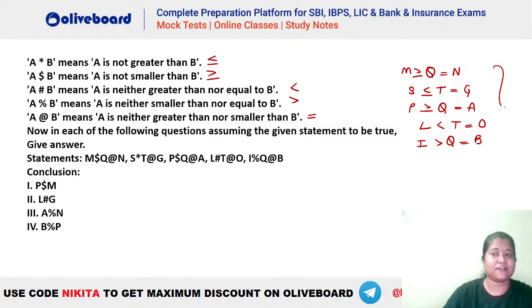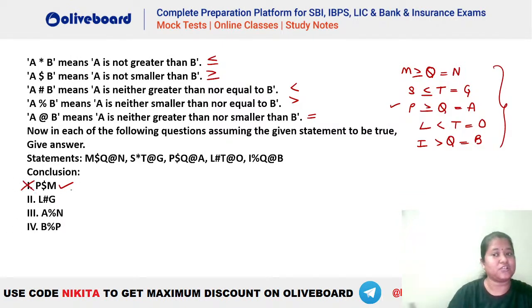Chalo, you can see I have written down the values here, right? These are the statements which have been given to us. So now let's see if we can have a definite conclusion between P and M. What is the relation between P and M? You can see we have this information. P is greater than equal to Q, but Q is less than equal to M. That means this is invalid. Ye to galat ho gaya.